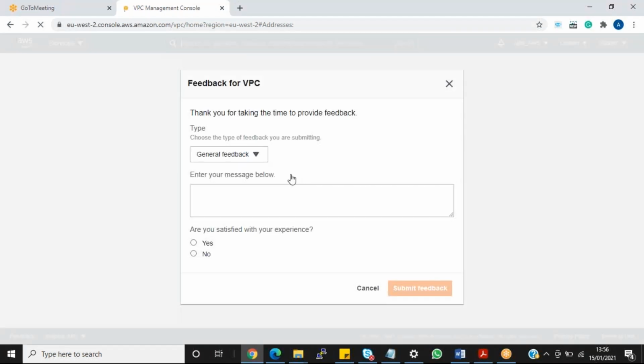It seems the network is also very slow. Yeah, okay.